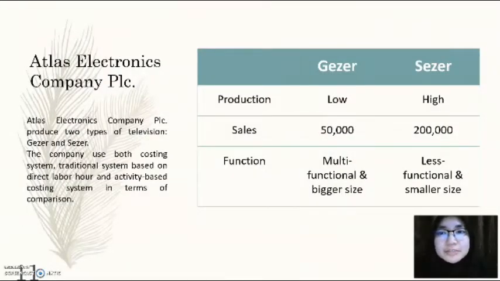Address Electronics Company PLC produces two television products, which are Giza and Caesar. The difference between the two is that Giza is low in unit production, at 50,000 units per year, but is also more multifunctional and bigger in size than Caesar, while Caesar has high unit production, at 200,000 units per year.